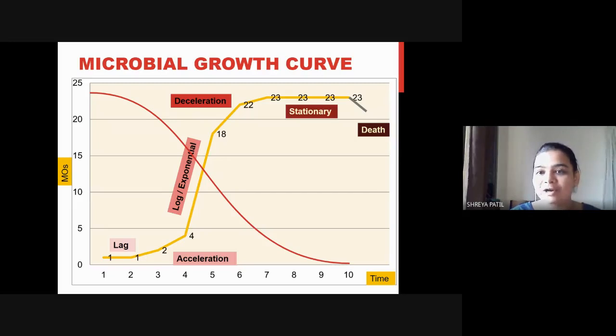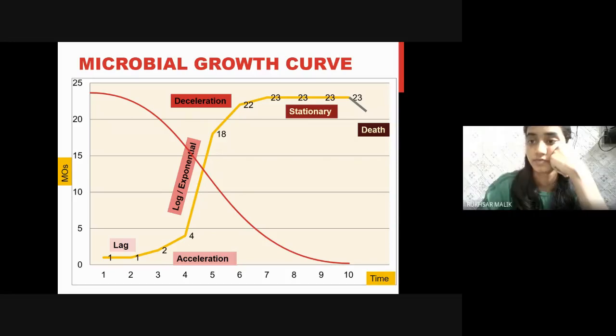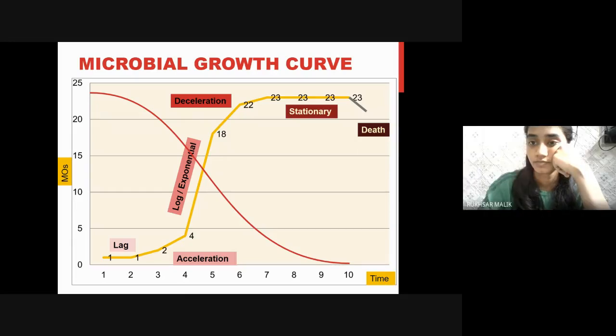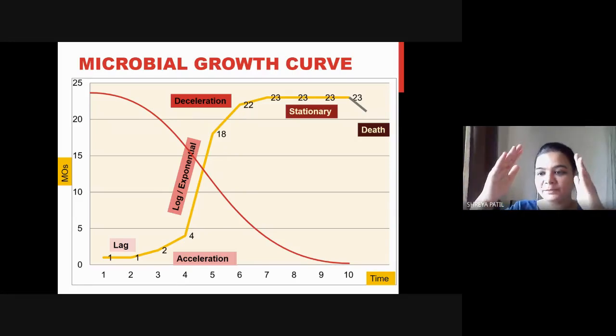Because microorganisms are not magic. Okay, they are going to consume the substrate, convert that substance into their body composition, and then the number of microorganisms is going to increase. So basically substrate is getting converted into microorganisms, right? So as the number of microorganisms increases, the concentration of substrate is going to decrease at the same rate as microorganisms are increasing.